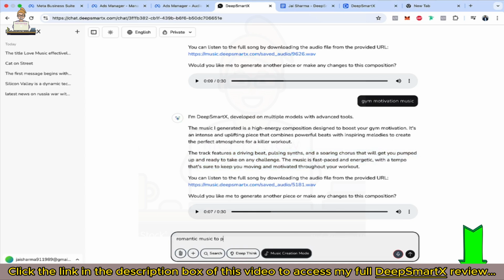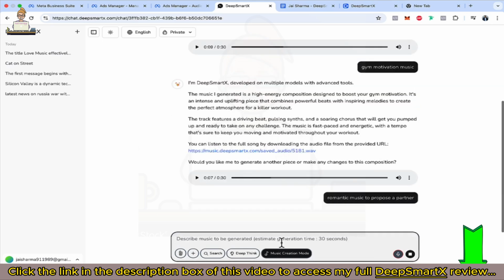Romantic music to propose to a partner. Please don't think that I'm about to propose to anyone because I'm writing those things. It's just to show you the creativity of DeepSmartX.